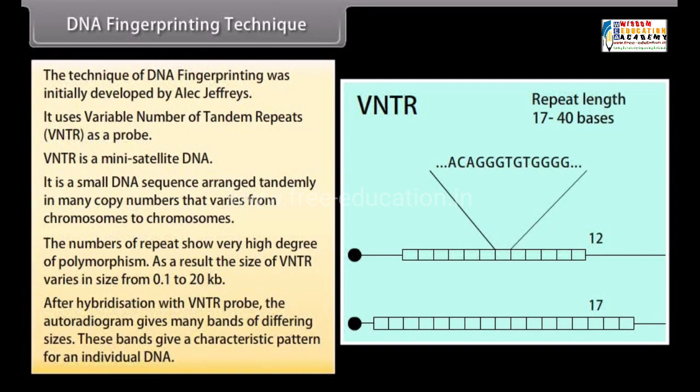After hybridization with the VNTR probe, the autoradiogram gives many bands of differing sizes. These bands give a characteristic pattern for an individual's DNA.